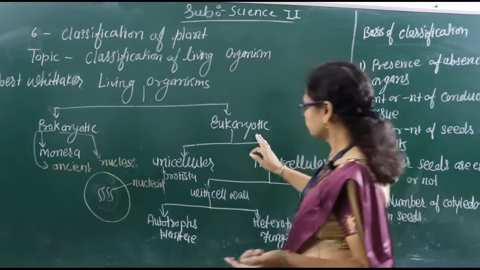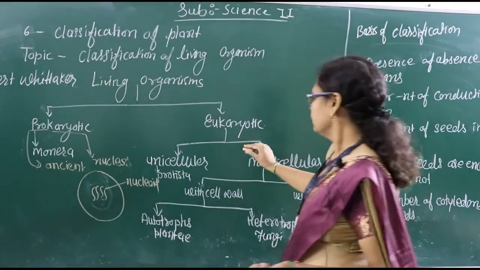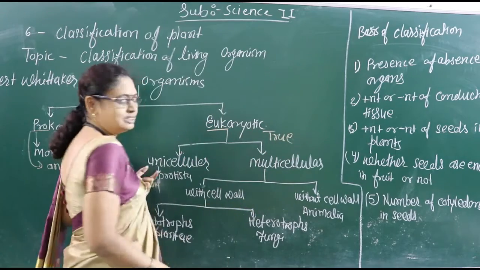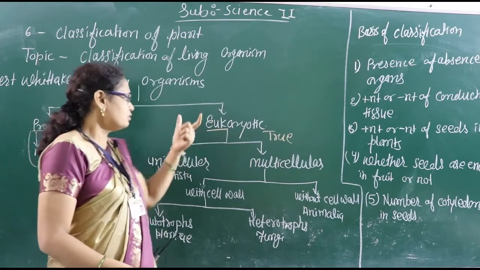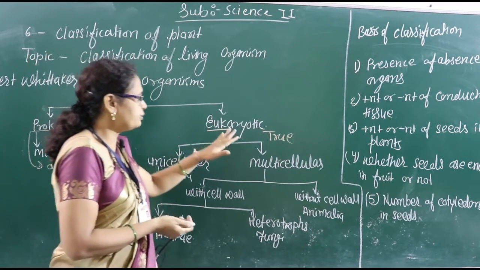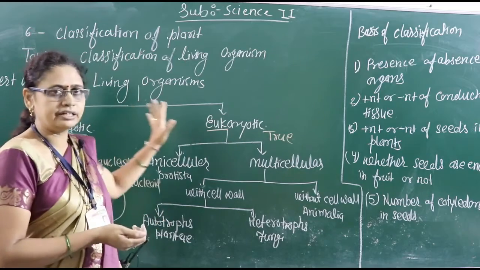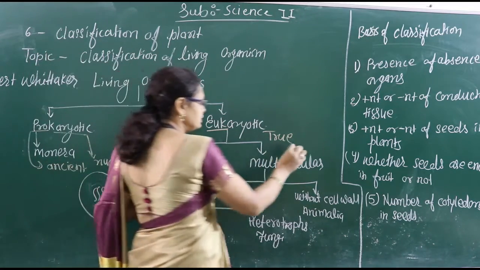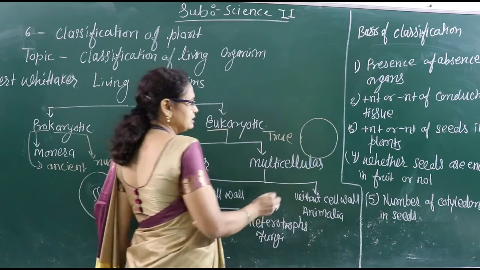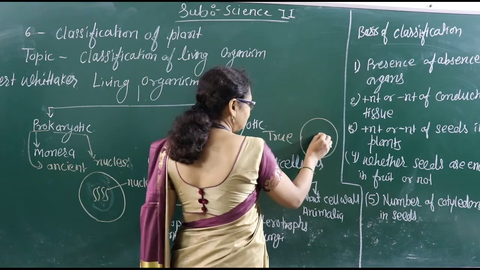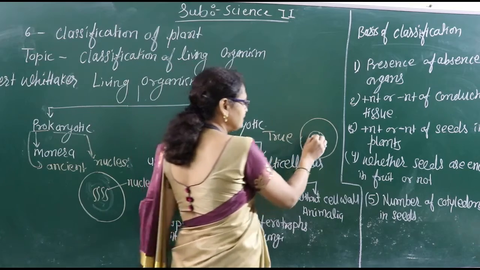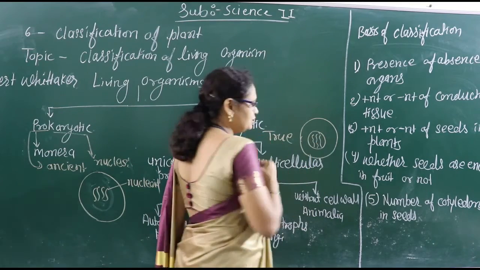Now the second one is eukaryotes. Eu means true, and karyote means nucleus. In the process of evolution, the eukaryotic nucleus was formed from the prokaryotic nucleus. When evolution was going on, we can see the developed structure of a nucleus or cell in which the nuclear membrane is present, and the nuclear material is present inside the nucleus.